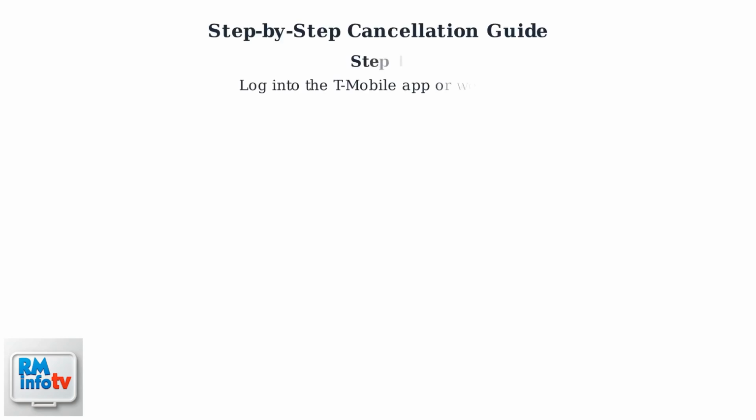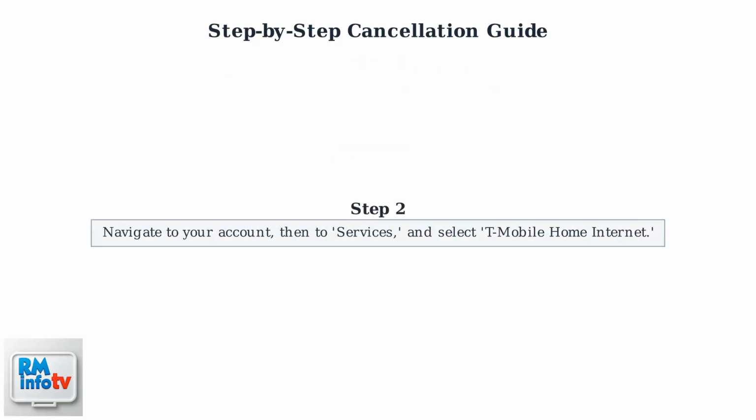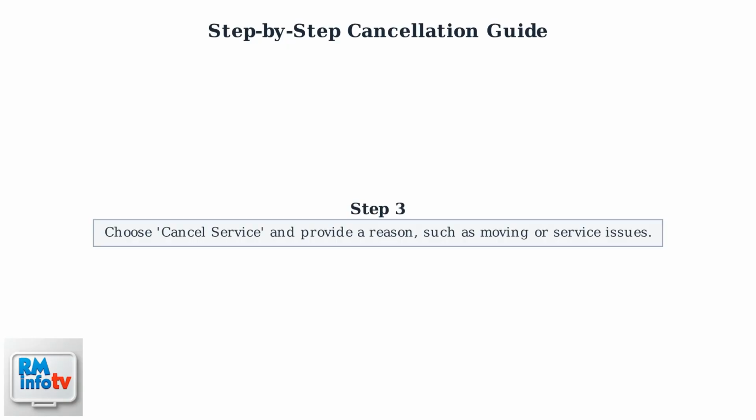To cancel T-Mobile Home Internet, start by logging into the T-Mobile app or website. Navigate to your account, then to Services, and select T-Mobile Home Internet. Choose Cancel Service and provide a reason, such as moving or service issues.